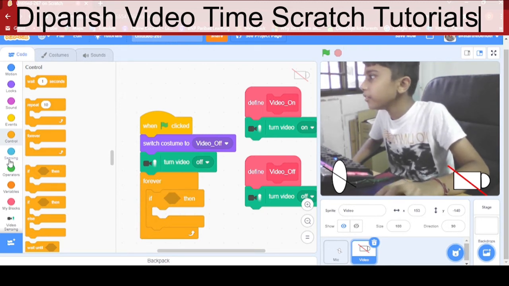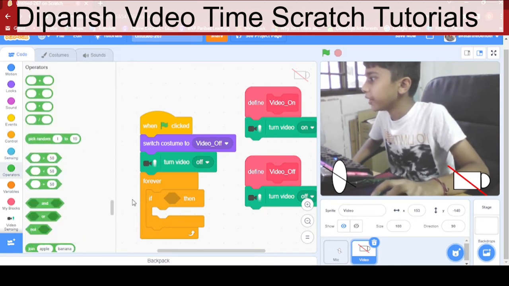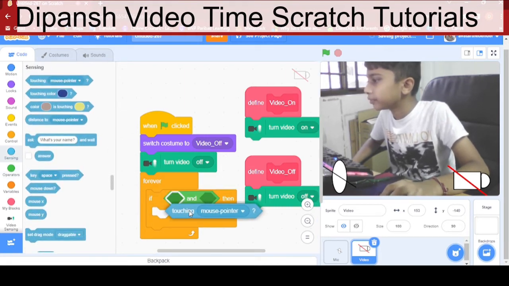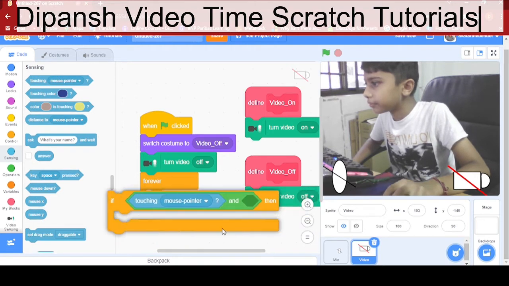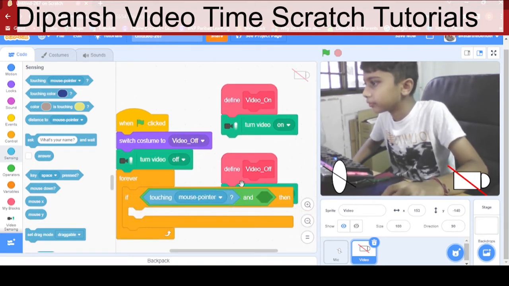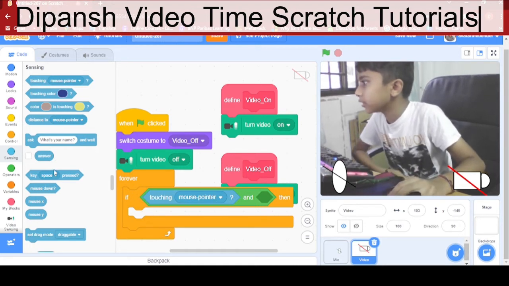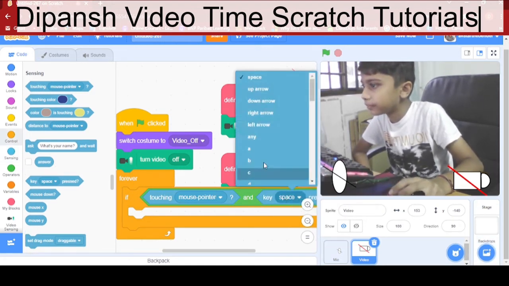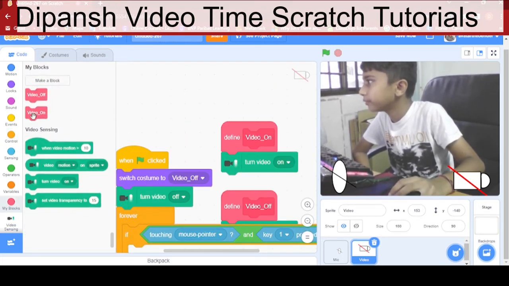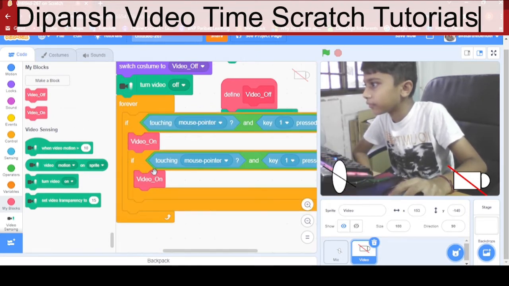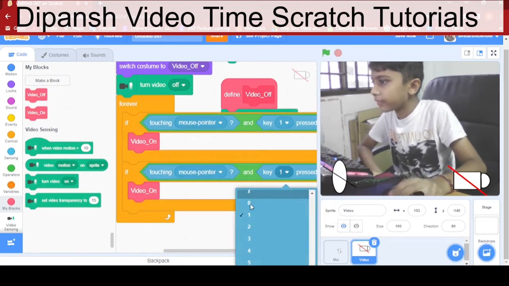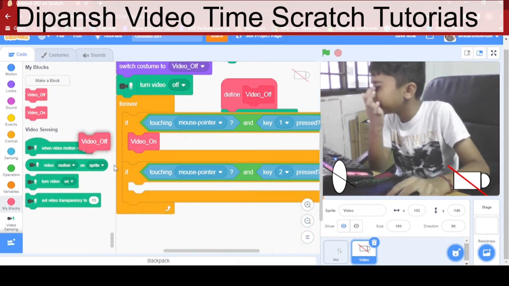So if touching mouse pointer and the key 1 is pressed, video on. If 2 is pressed, video off.